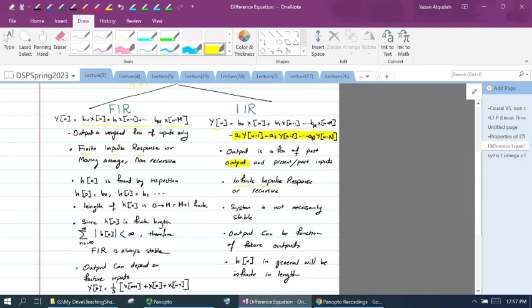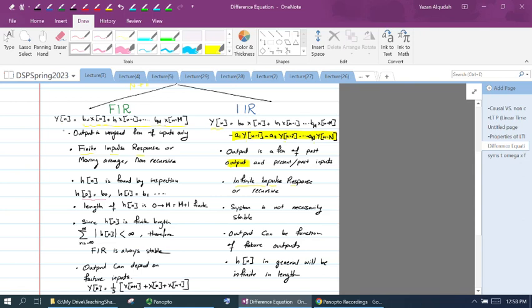Now, if we look at the FIR filter, I can easily get the impulse response from the equation of the FIR filter. If I apply a delta to the FIR filter that is written by that equation, then at n equal to 0, all these terms are going to be 0, and the only term I'm going to have is b0 multiplied by x of 0. Since I have a delta, and the delta at 0 is 1, I'm going to get b0. So h of 0 equals b0.